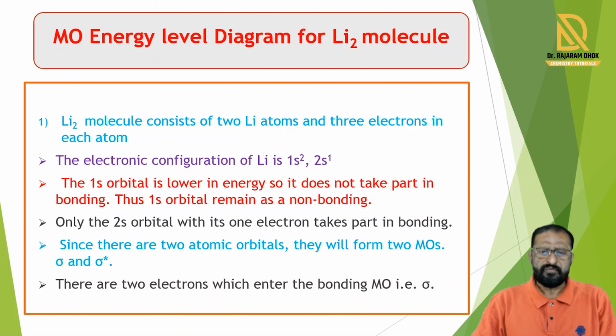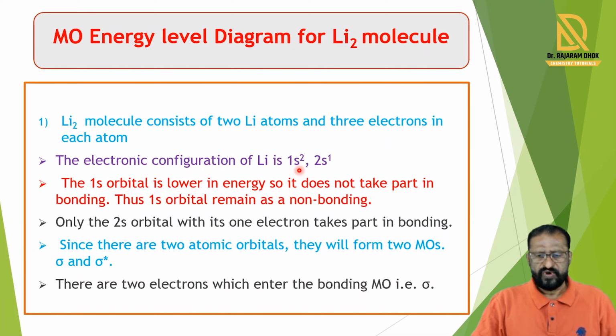This molecular orbital energy level diagram we see systematically in six different stages. The first stage is the electronic configuration of the lithium atom. The lithium atom contains three electrons and its electronic configuration is 1s2 2s1.